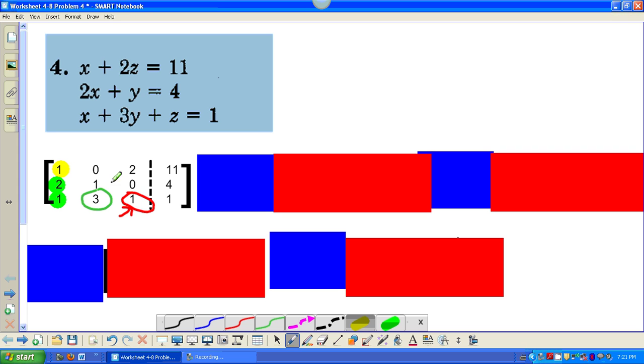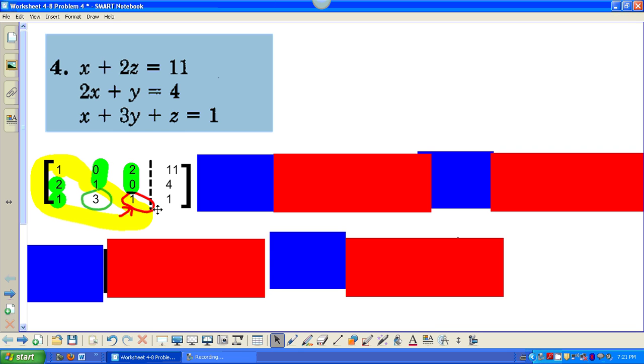When you're done with that part, what you've kind of done is you have dealt with that bottom half of the triangle, getting that to look like your identity matrix. Then you can work on getting these two to be 0 and these two to be 0 and 1 respectively. That pattern works every time when you're not sure what am I supposed to do first, last. So here we go.